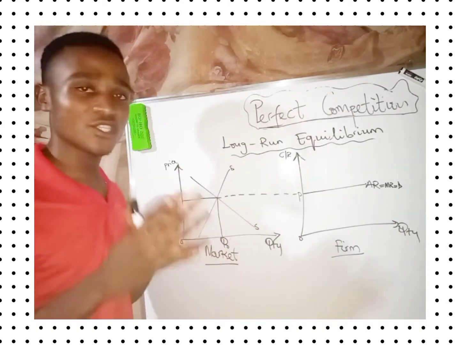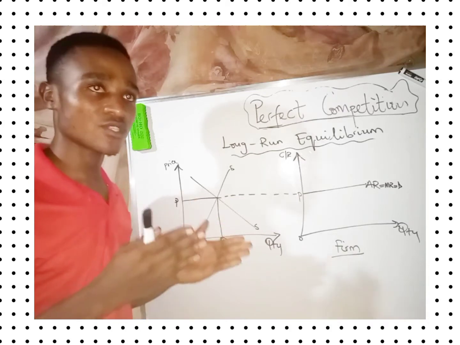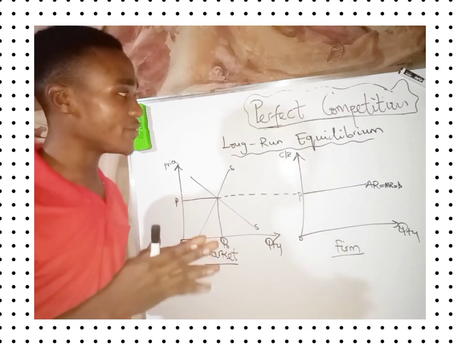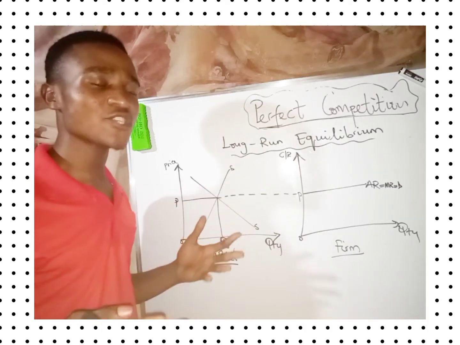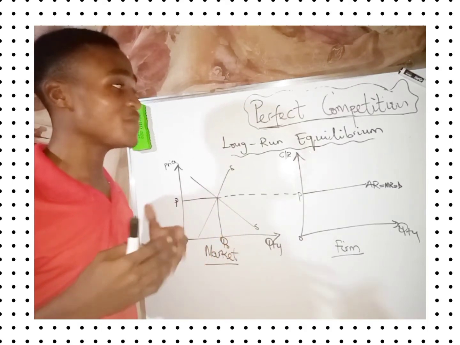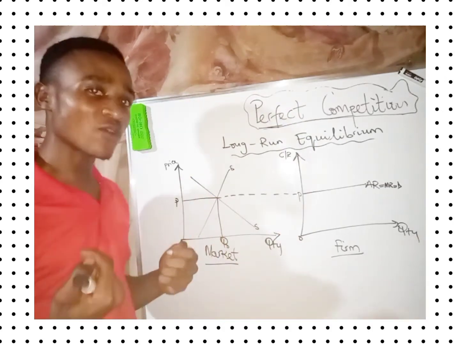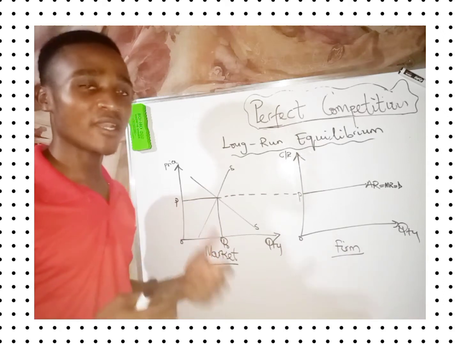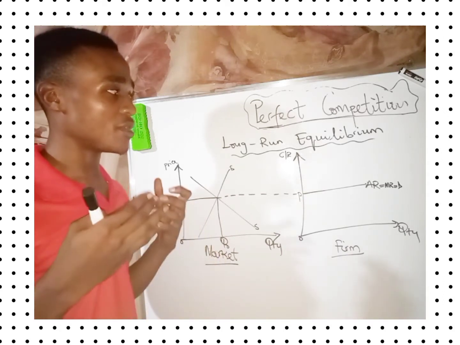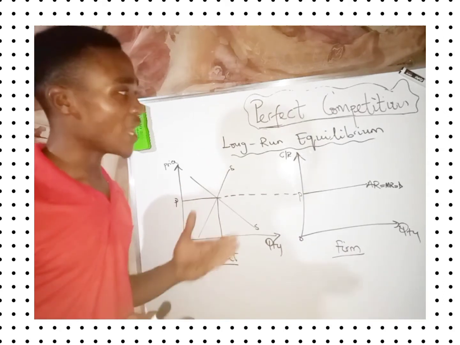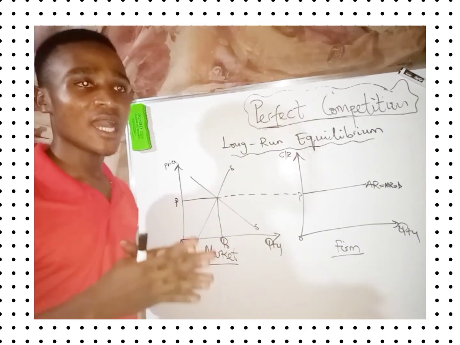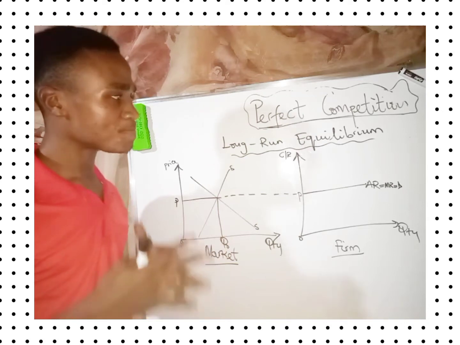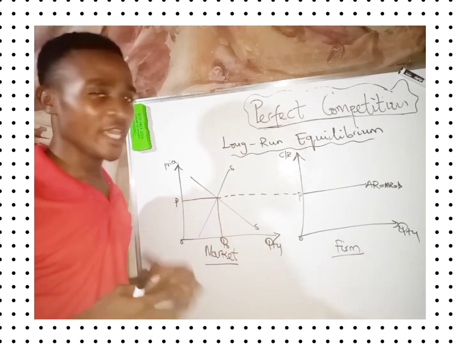In the long run, there is no abnormal profit like it was the case in the short run in perfect competition. All firms will only realize normal profit. You can be asking yourself why. The reason is that the abnormal profit in the short run attracted a lot of business-minded people, entrepreneurs who saw the profit and loved it, and entered into the market and removed all the profit that was realized by the single firm in the short run.